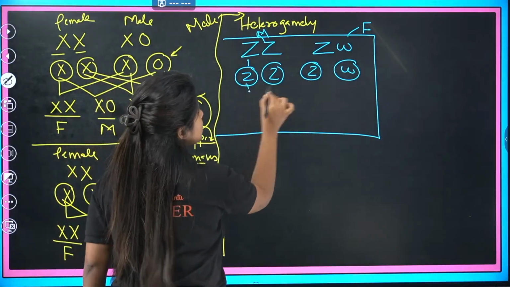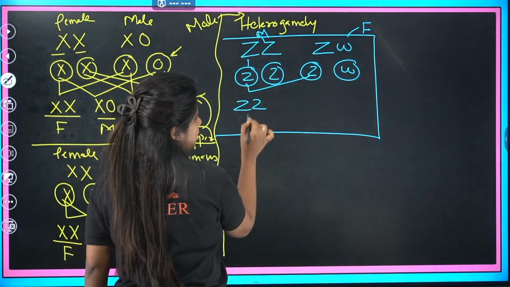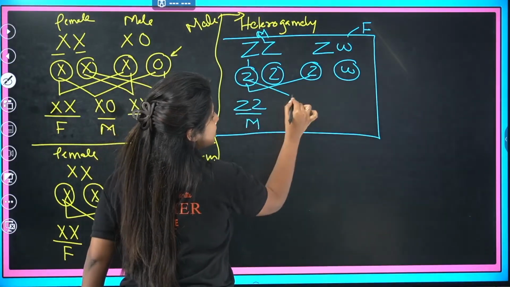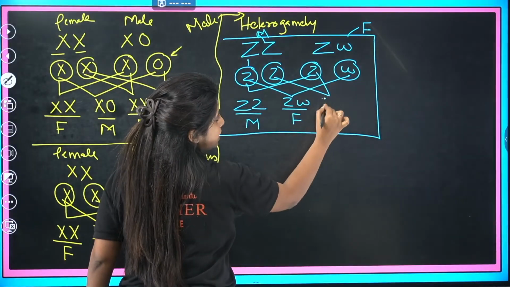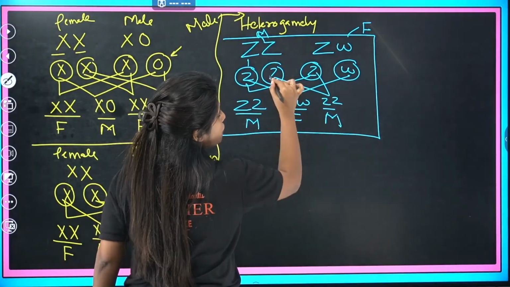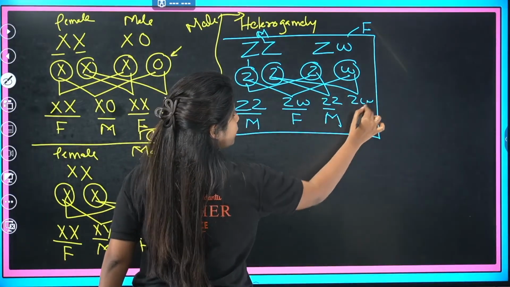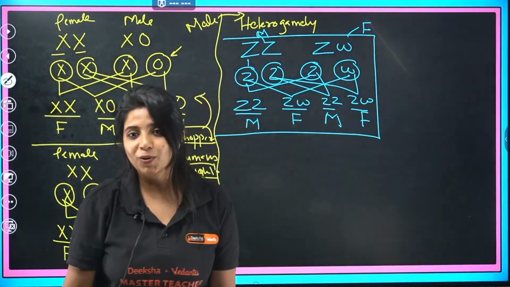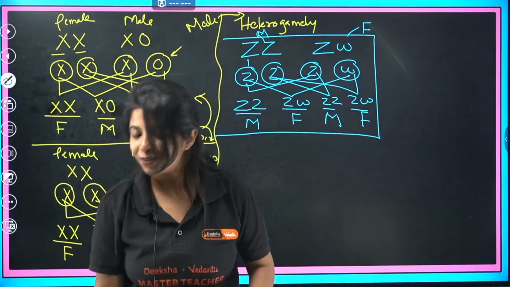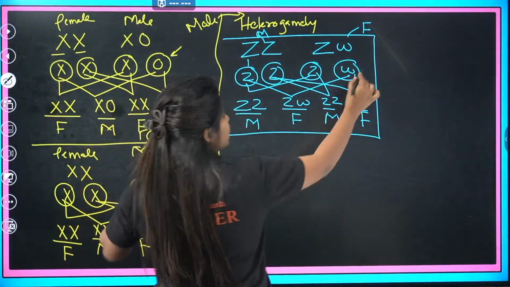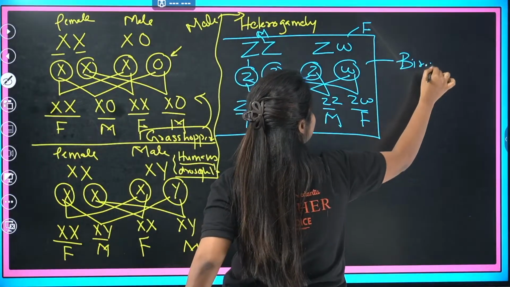Now, when I cross this and this, I get ZZ, that is a male. When I cross this and this, I get ZW, that is going to be a female. When I cross this and this, ZZ, that is going to be a male. And finally, when I cross this and this, I get ZW, that is going to be a female. Do you know in which organism you see this? Birds show female heterogamety. Exactly. This is seen in the case of birds.